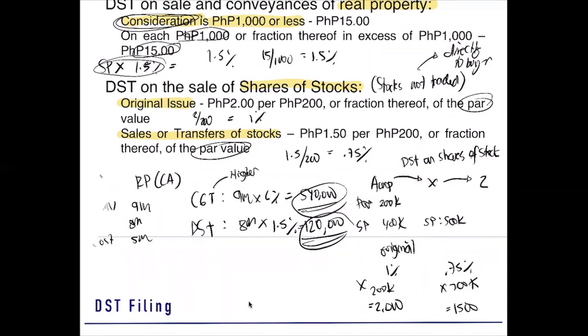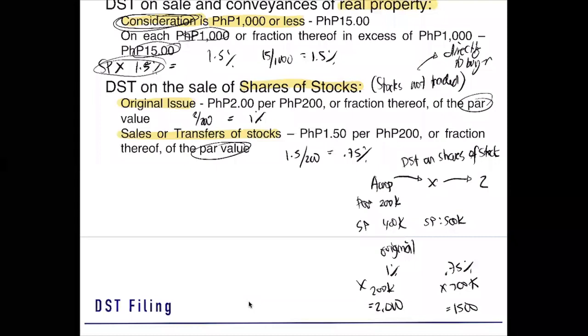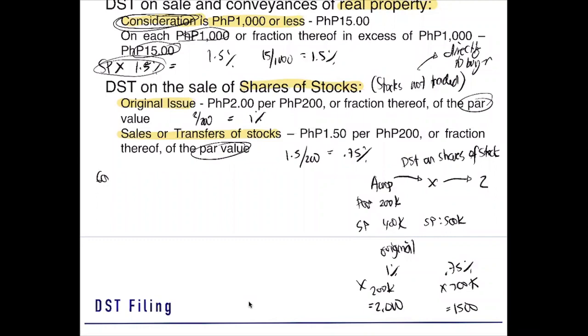If it is initially issued, then it is subsequently issued. If it's original issue, 1%. Subsequent issue after that, so X to Z, may subsequent issue na si E Corporation dyan, ang kanyang DST ay 0.75.